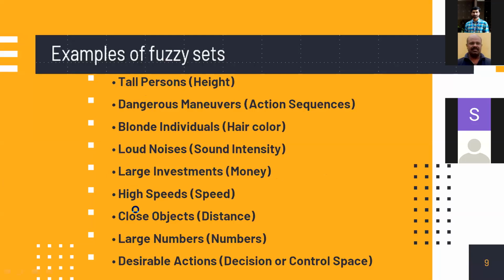High speed may be different for different people. Some of your friends may drive their bike at a minimum of 80, but you may not be that expert. Your high speed may be 60. That again depends. Close objects, large numbers, desirable actions. All these are examples of fuzzy sets. And there are no clear-cut boundaries for all of this. That depends on context, depends on the people who handle it, etc.